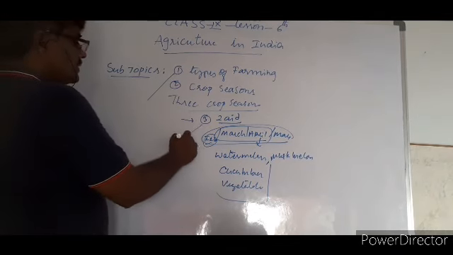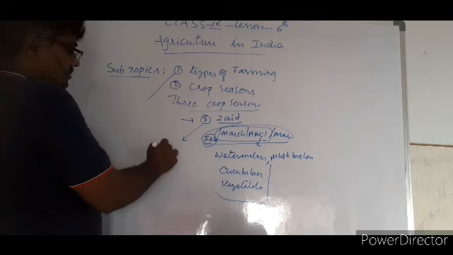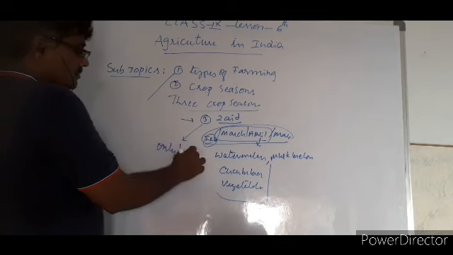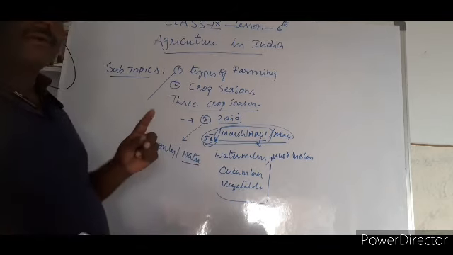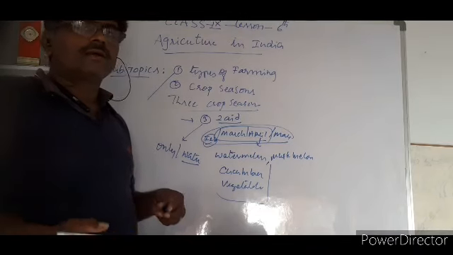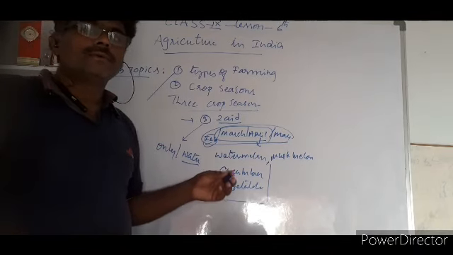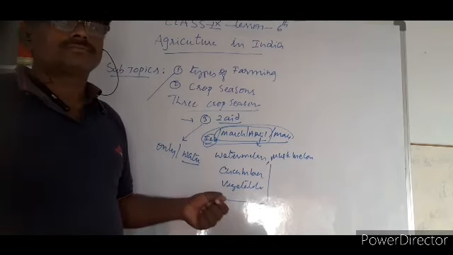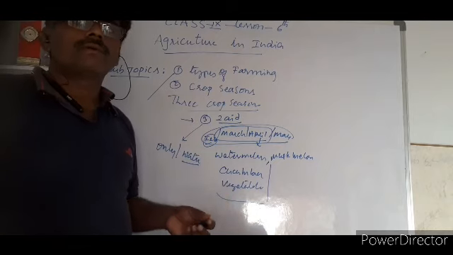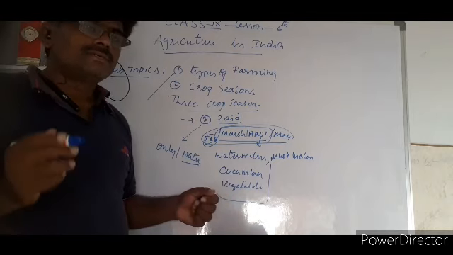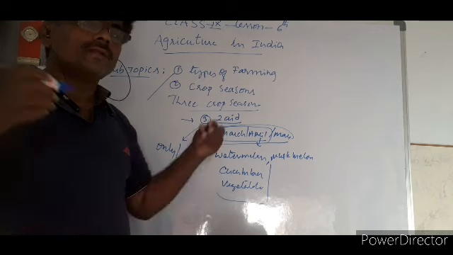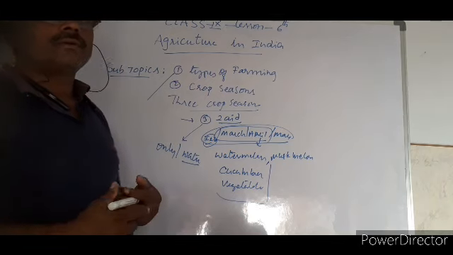But Zaid is cultivated in only a few areas, where water is available. Giving water for a third crop is very difficult. In Telangana, I think we are not able to give water even for Kharif alone. In many states, water is given for only one crop. Second crop, third crop, where they are full of water, those people will do that.